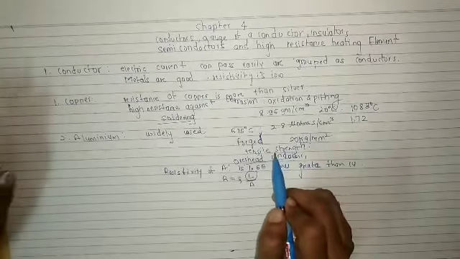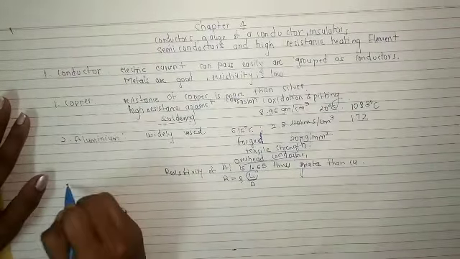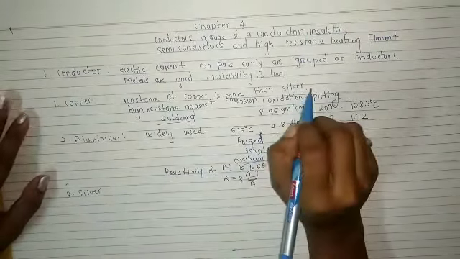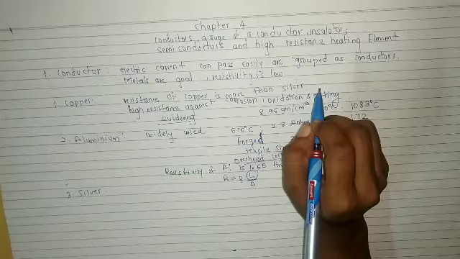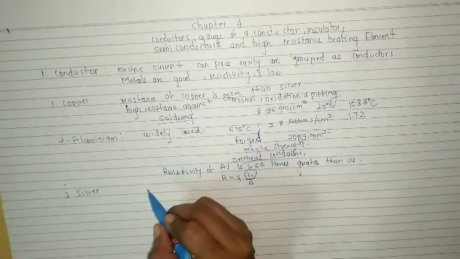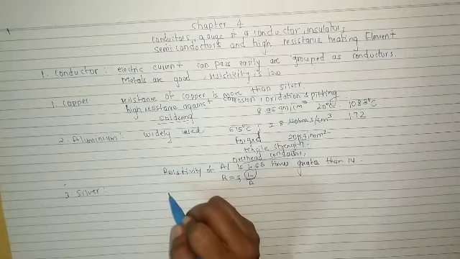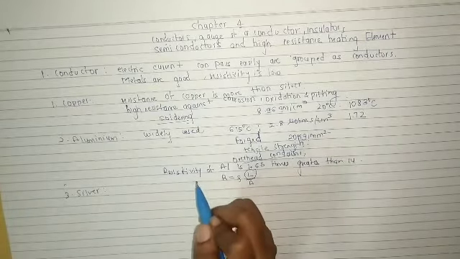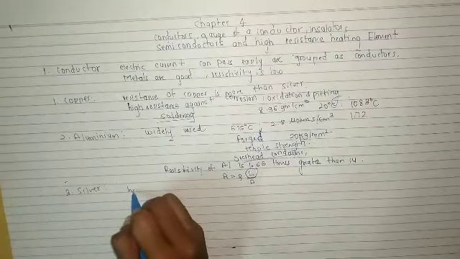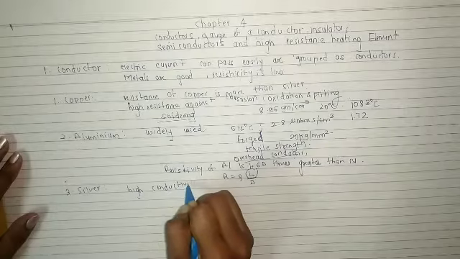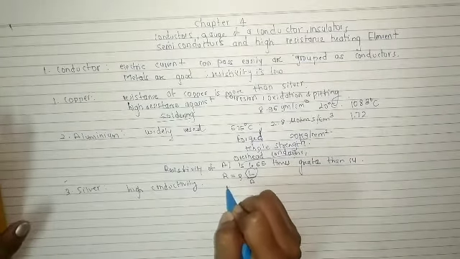Now we'll go for the third one, that is silver. Silver is the best of all conductors as far as conductivity is concerned, because the resistivity is low and conductivity is more. But why we don't use it?